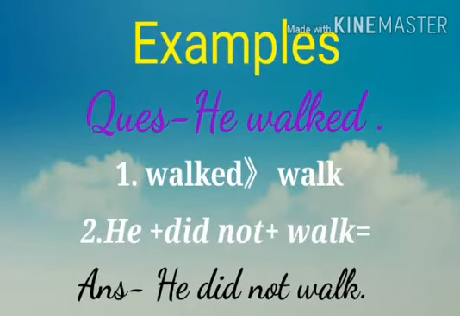Here is our first example, he walked. Now we have to change this affirmative sentence into its negative form following the rule which we have already discussed. So our first step is we have to change the past form of verb into its present form. Here the past form of verb walked is changed into its present form walk. And then we have to follow the second step. That is first subject, then we have to add did not, then the present form of verb walk. So see, we have got the negative form of this sentence, he did not walk.